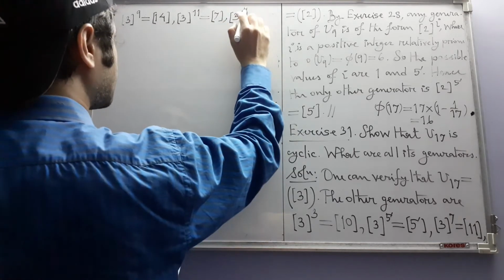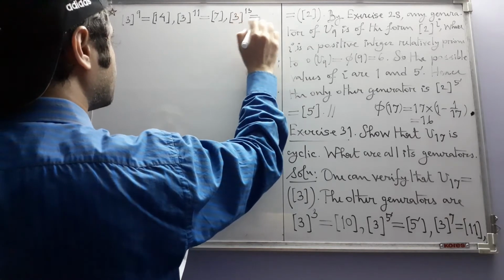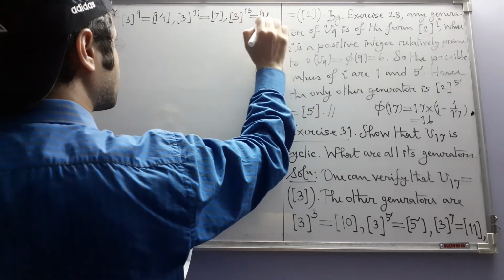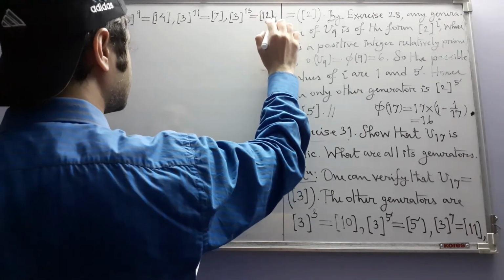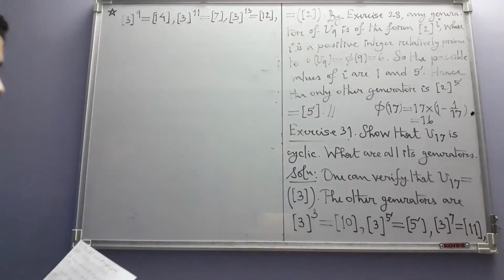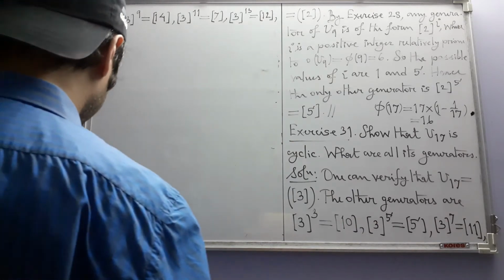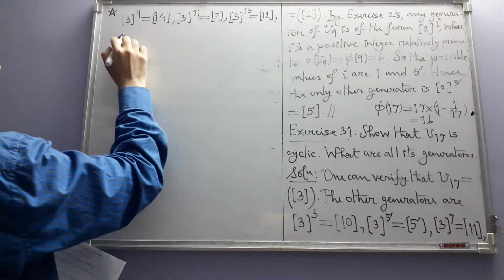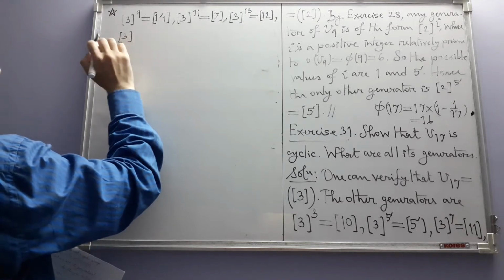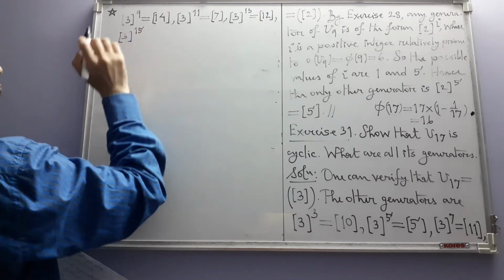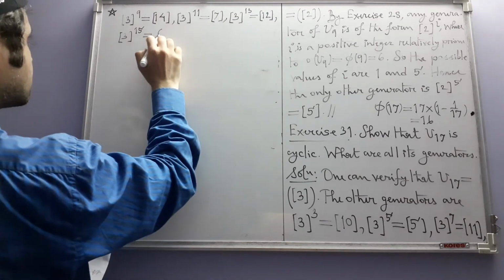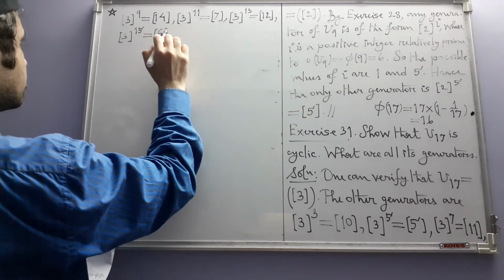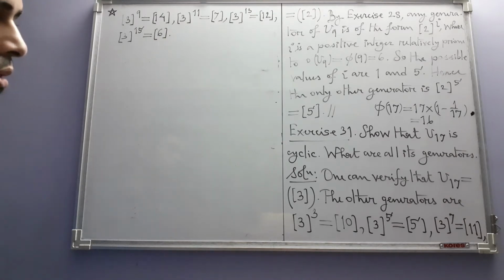Then 3 to the power 13 is 12. Please verify these things, okay? You calculate yourself and see whether what we have here is correct or not. And finally, 3 to the power 15 is, what is it? 6. So these are the other generators of U17.